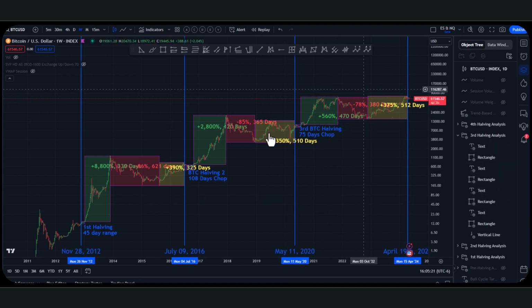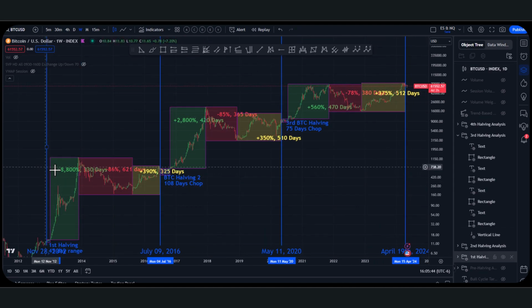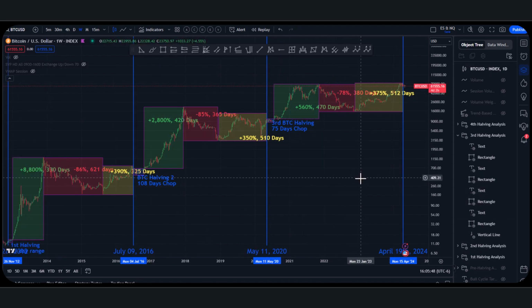Some of you in the meme coin space who trade 50K, 100K meme coins, Bitcoin seems like the gold standard, the super traditional non-volatile asset in crypto. But in comparison to traditional assets like gold and the stock market, it's extremely volatile. An 86%, 85%, 78% decrease in a bear market is unheard of in traditional finance, just as an 8,800%, 2,800%, 560% increase is unheard of.